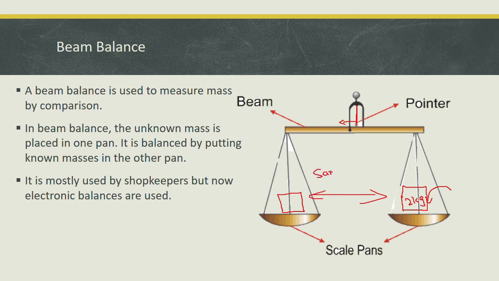So whenever this pointer is at the center, it means both pans have the same mass. From this you can say that this body is also 2 kg. So this is how we can measure the mass of an object by using this beam balance.